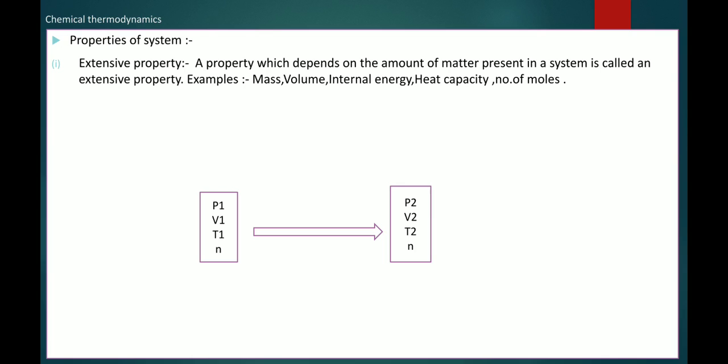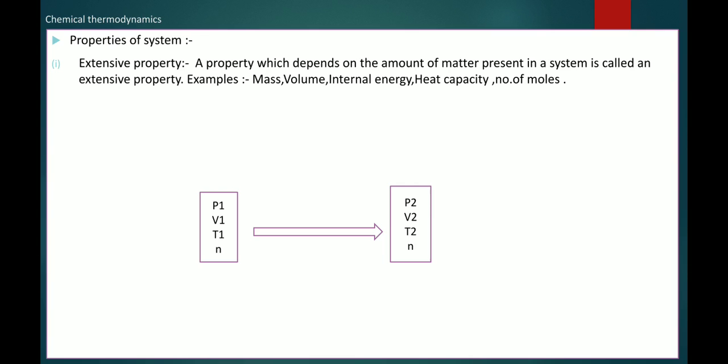For example, mass, volume, internal energy, heat capacity, number of moles, etc. Just consider mass or volume. So in a system, when we increase the amount of substance, then the mass of the system will increase. Volume of the system will increase. It means these properties depend upon the amount of substance. Because of that, these are the extensive properties.